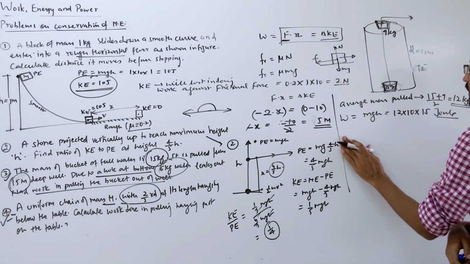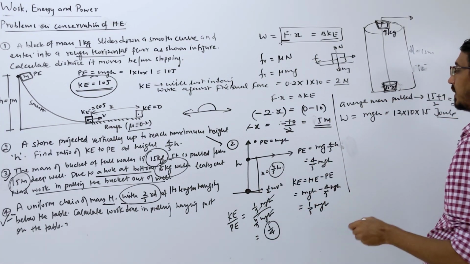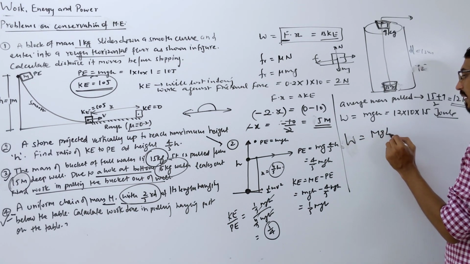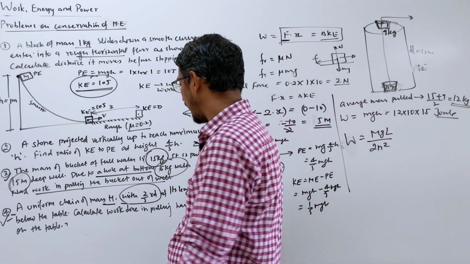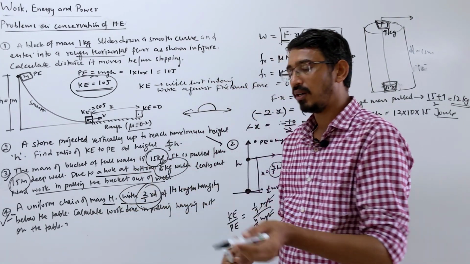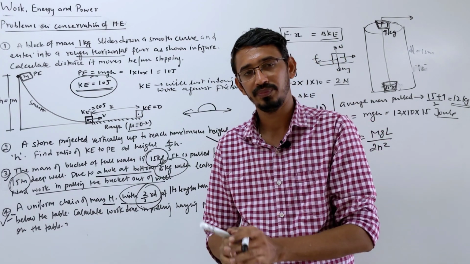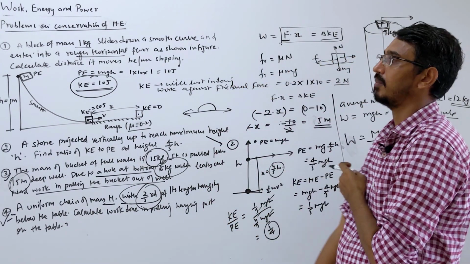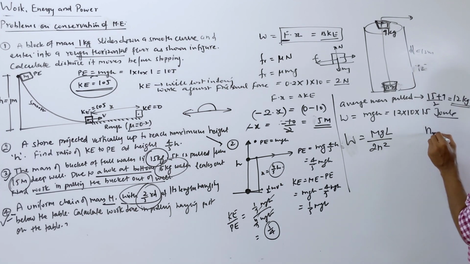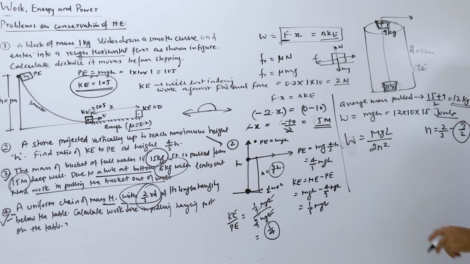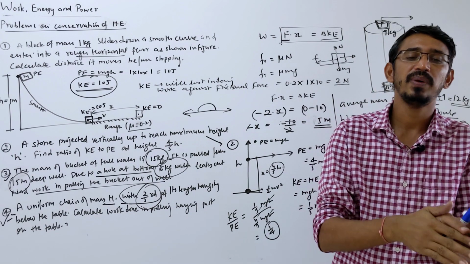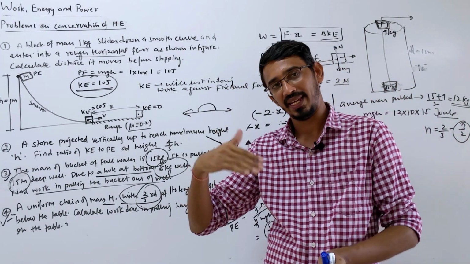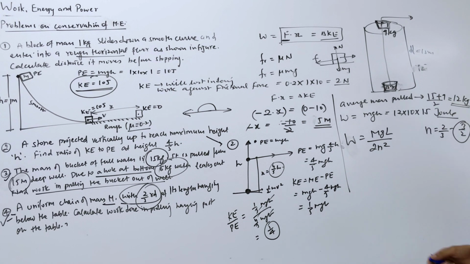Yes, so here you can get confused with only one thing. You understood the formula, it will be equal to mgL by 2n squared. Many of you have put this n value wrong. They say 2/3 of the length is hanging below, so you put n as 2 by 3, or some people put 3 by 2. That's a little important. If the nth part of L is hanging down, I write L by n.